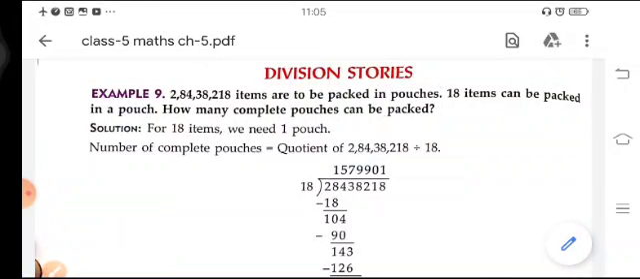So students, in previous class we learned about division using multiplication facts 16 to 20, division without remainder and division with remainder. Now in this class we will learn about story sums, okay, division based story sums. In story sums, a statement is given to you, and after reading and understanding the statement, you have to solve your question.